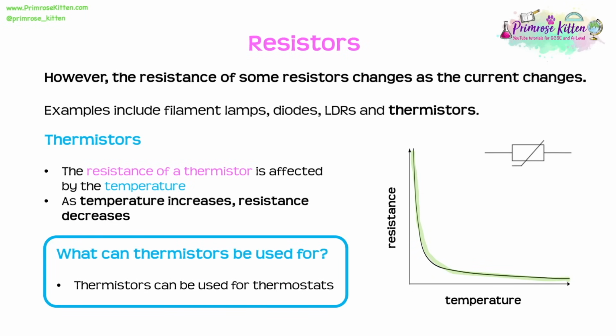Now again, a bit like LDRs, this makes thermistors very useful for a lot of applications. An example of a use for a thermistor is a thermostat. Most people have thermostats in their homes where they set a certain temperature for their central heating to come on when it gets a bit too cold. And this thermistor would be able to enable this to happen.